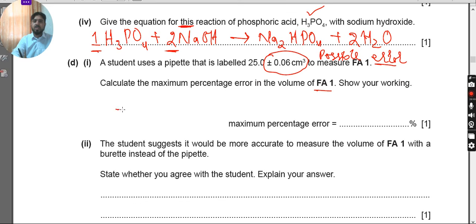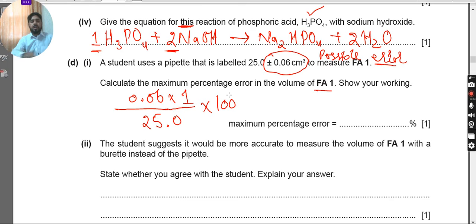The formula is the error, which is 0.06, times how many times we use the pipette for measuring that volume. We know that we use the pipette only once, okay. Then divided by the total volume which we measured using this apparatus, which was 25. Now as we are going to find the percentage, you have to multiply it by 100 to convert it into percentage.